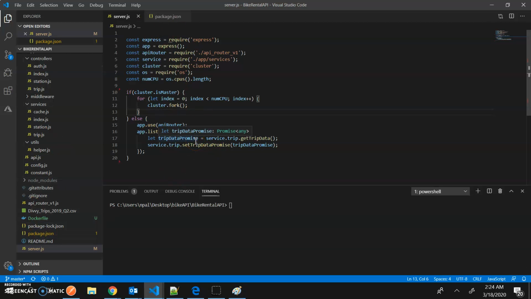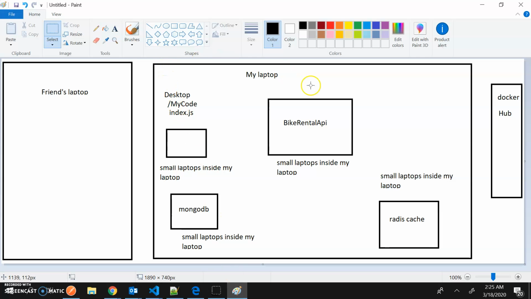So today I will talk about how to dockerize this application. I will not go through any big jargon words and all those things. So like for kids, let's say you have your machine, your laptop. This is your laptop, okay? And this is your friend's laptop.